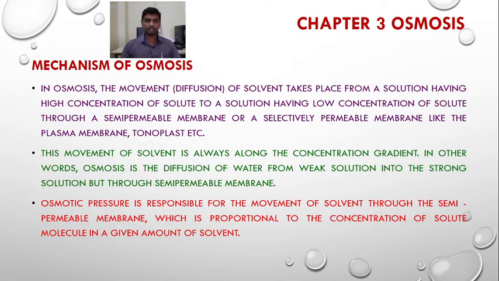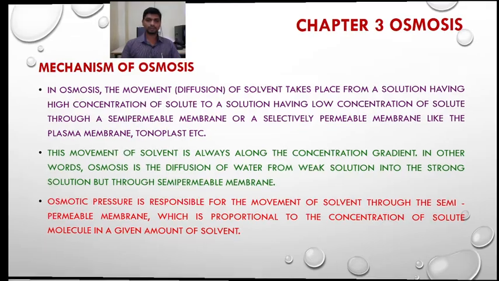So one can say osmotic pressure is proportional to the concentration of the solute molecules in a given amount of solvent.